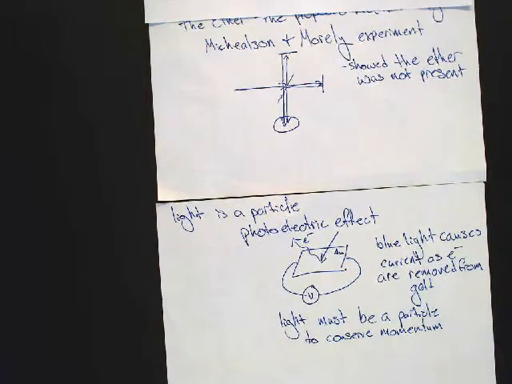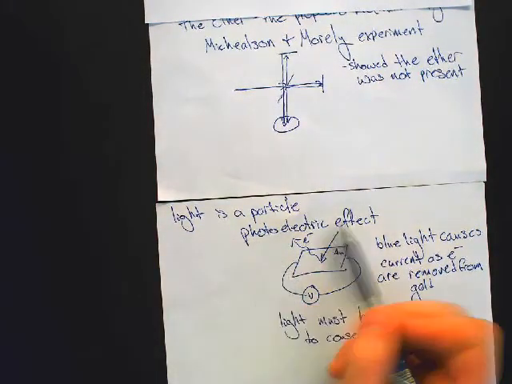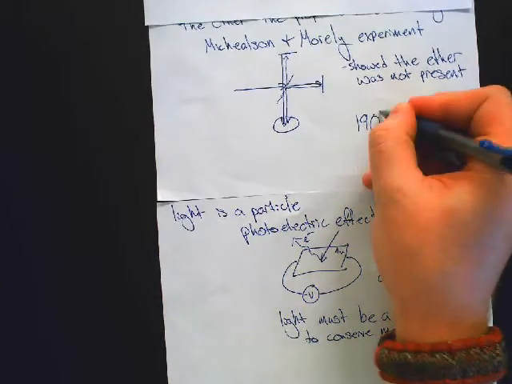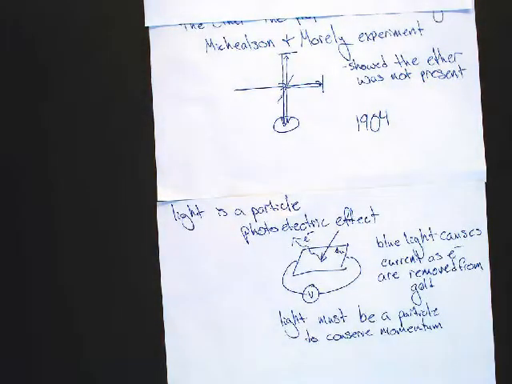Okay. So we've got evidence that light is a wave. We've got evidence that light is a particle. We've got a demonstration that there's no medium for light as a wave because there is no ether. So how quick would you guess that it takes them to turn out a solution to this? Okay, 100 years puts them into our realm right now because this was done in like 1904. Yeah, Einstein's the next one who can come up with this.